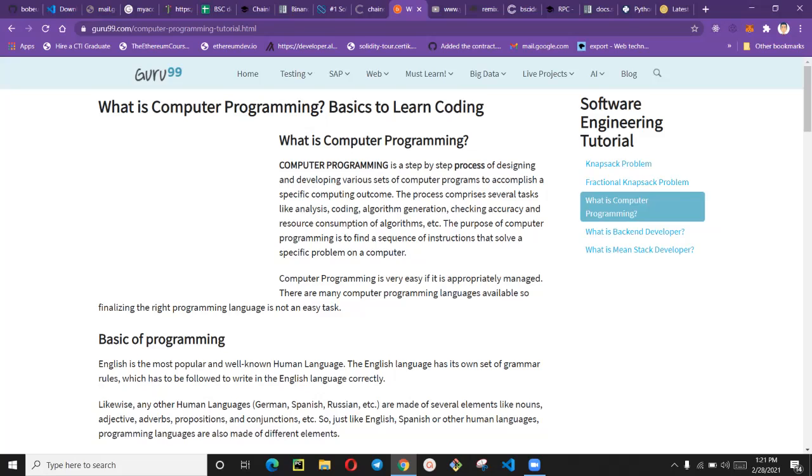When I use the words specific result, it means that when you are programming, you are giving the computer instructions on what to do. You are creating a protocol. A protocol is a set of instructions for the computer to understand and to be able to execute that command in the future and produce a specific result.